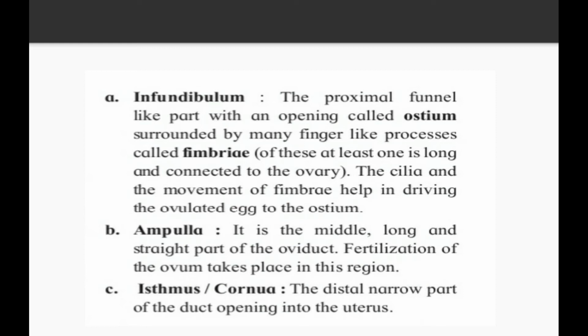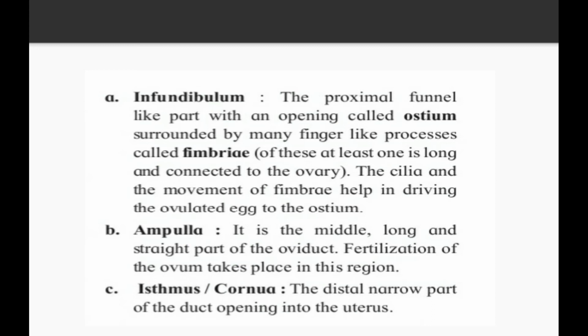See the first one, that is infundibulum, the proximal funnel-like part with an opening called ostium surrounded by many finger-like processes called fimbriae. So the finger-like projections which are holding our ovary are said to be fimbriae and the opening present in it is said to be ostium. The cilia and the movement of fimbriae help in driving the ovulated egg to the ostium. Now ostium is the opening from which, whenever ovulation happens, the ovum is released. So through the ostium it will come away from the ovary and go to the fallopian tube.